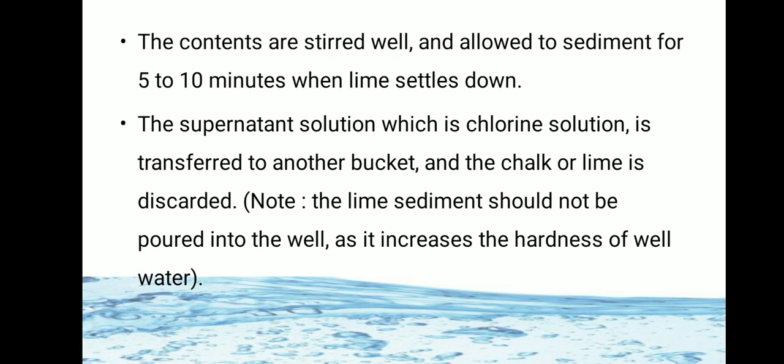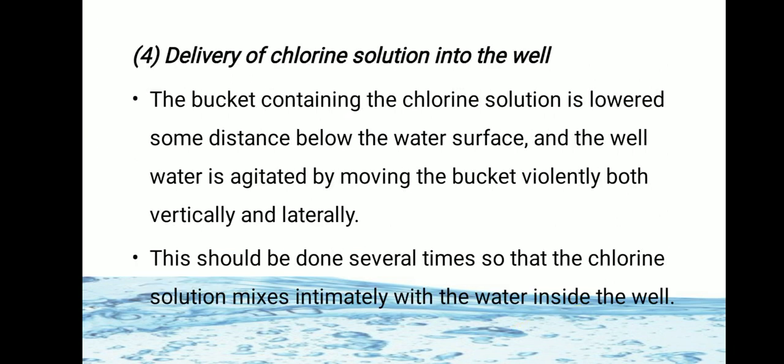After sedimentation, the supernatant solution, which is the chlorine solution, is transferred to another bucket and the chalk or lime sedimented at the bottom of the bucket is discarded. The lime sediment should not be poured into the well as it increases the hardness of the well water.